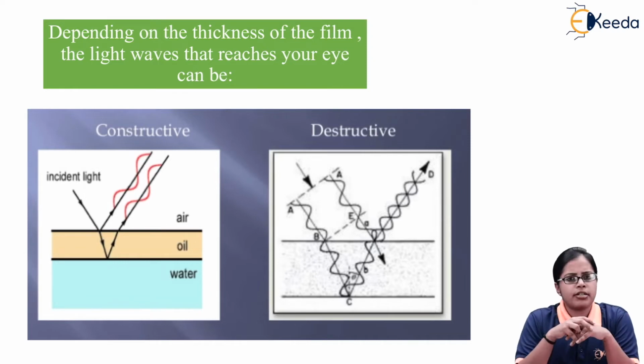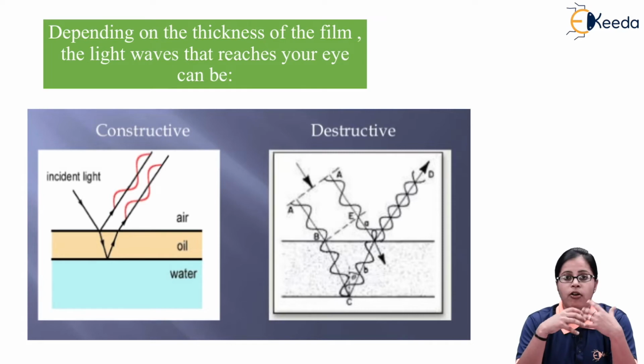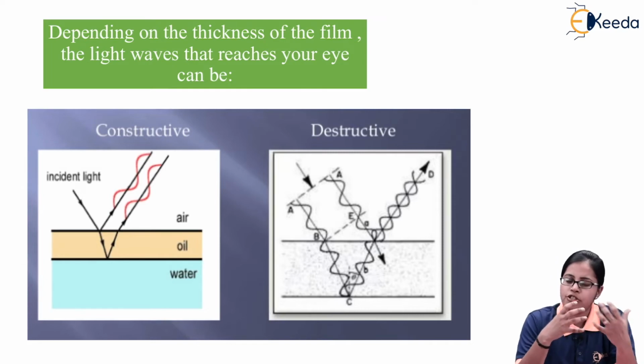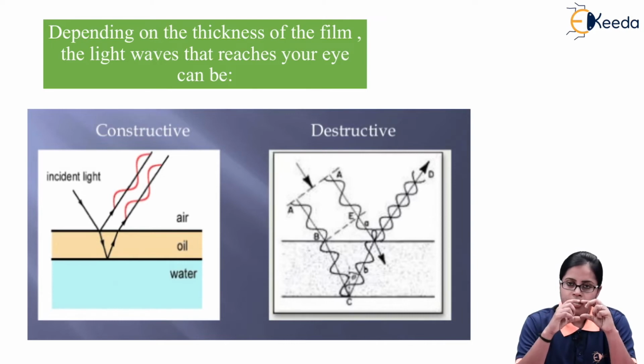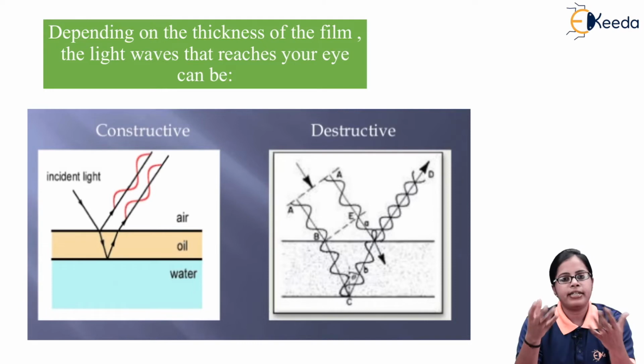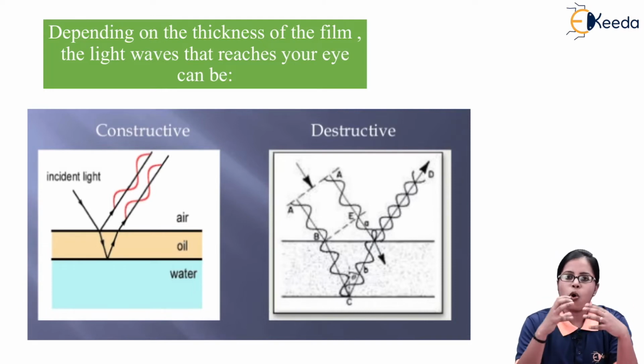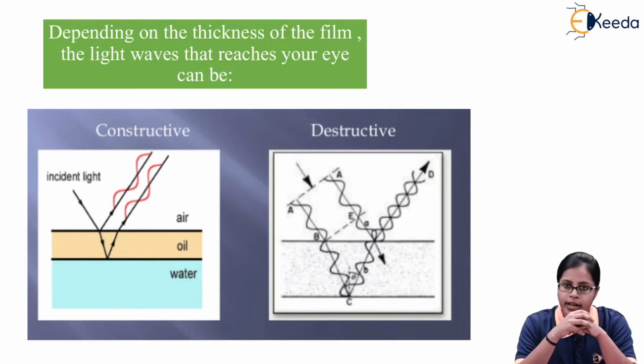Whether we are getting constructive or destructive interference, both types of interference are dependent on the thickness of the film. So depending on the thickness of the film, we can get either a constructive interference or destructive interference of the rays of light which are entering our eye.